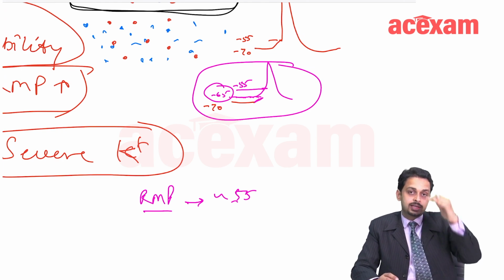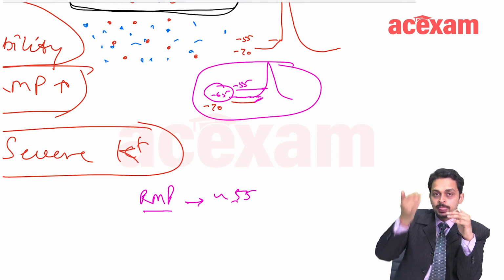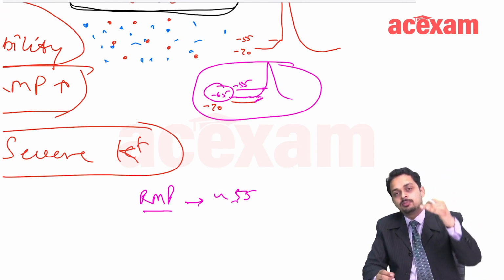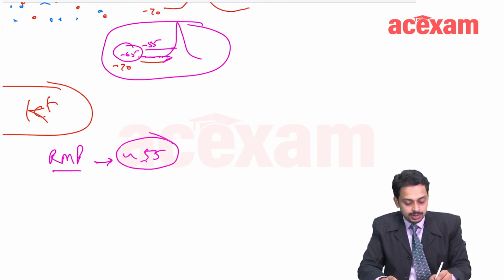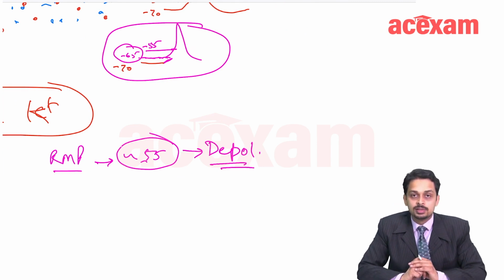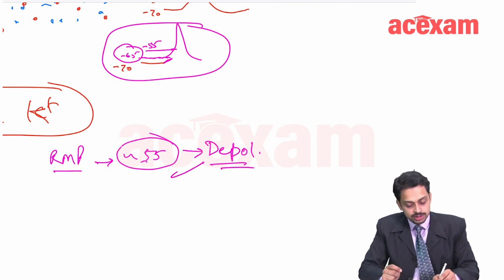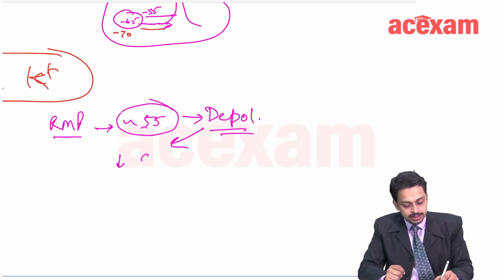Because as the hyperkalemia is happening and the potassium is increasing, there is an increase in the RMP. Once it reaches minus 55, there would be an action potential, and the cell would be in a depolarization state. Simple. And this depolarization state will lead to decreased excitability.